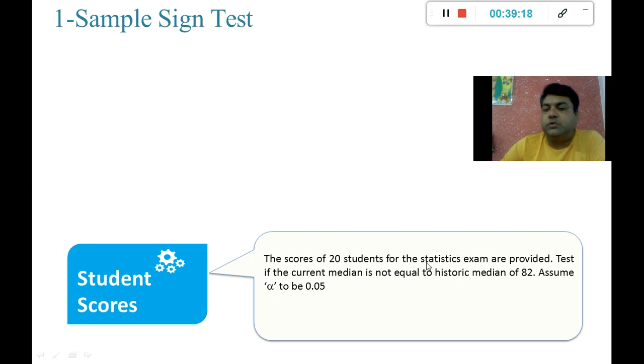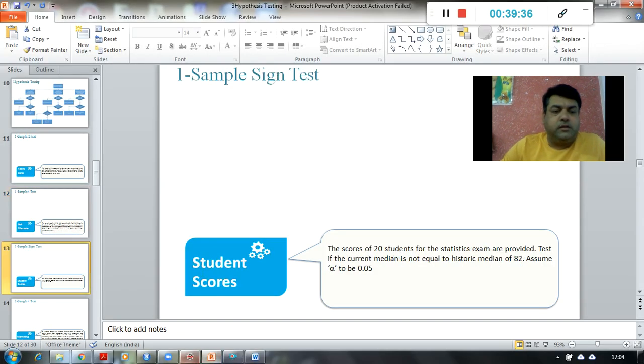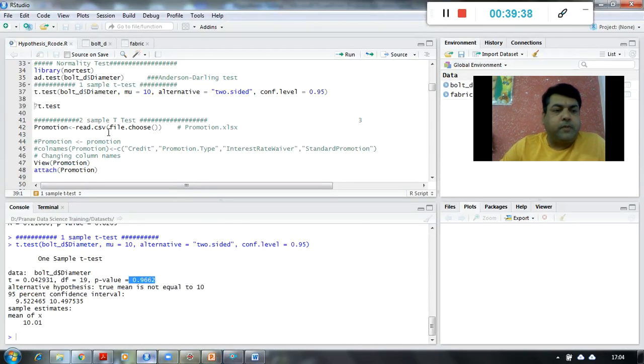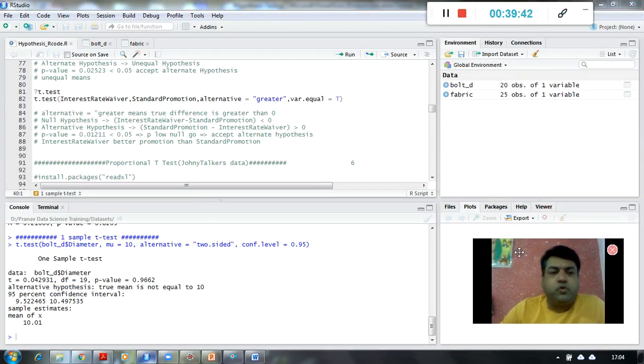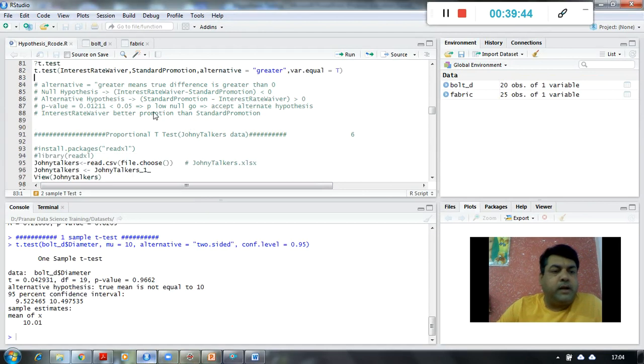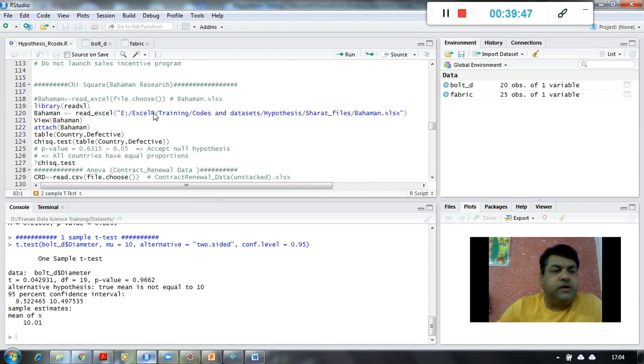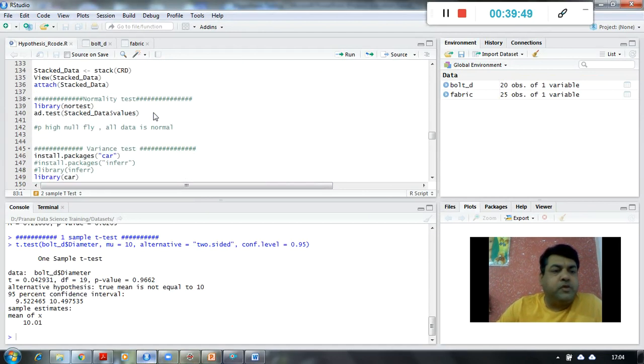The scores of 20 students are given to us, and the current median is asked, and the historic median is given over here. So there is no average here, the median has been considered. And if you check this data, I am not going to do a deep dive into it, but I am simply going to show you how the normality test will give us different results, so that we have to change our path.